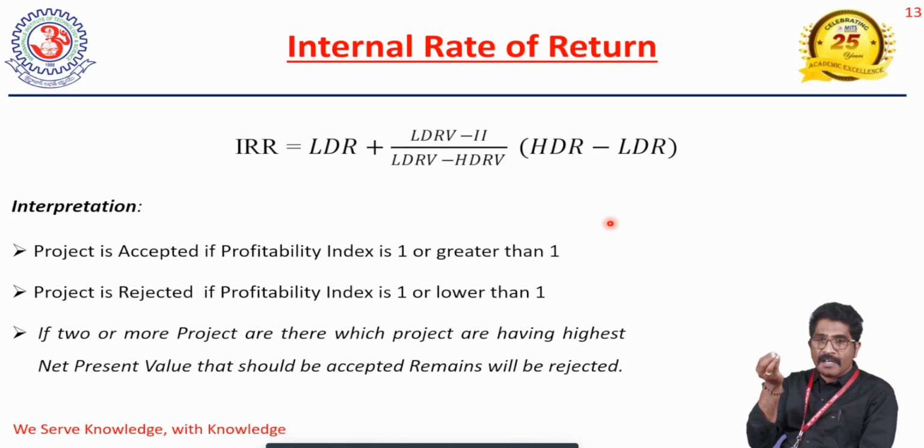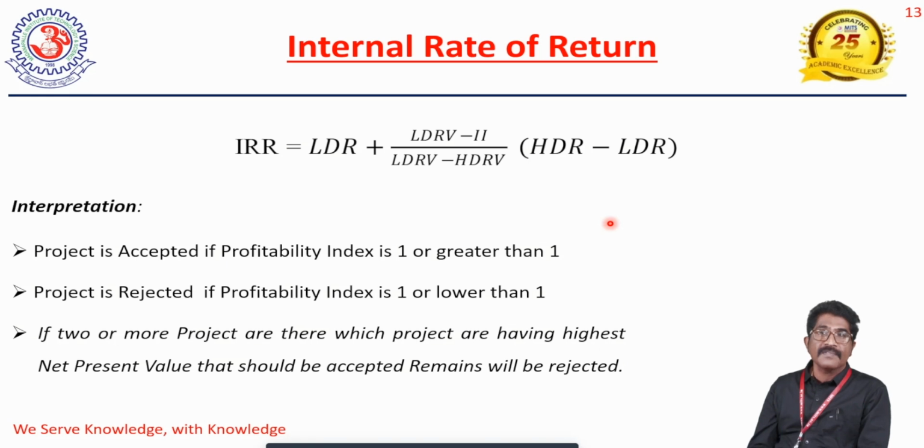If the internal rate of return is greater than the cost of capital, the project will be accepted. If the internal rate of return is lower than the cost of capital, the project will be rejected. So the internal rate of return can be helpful to take the investment decision when compared with the cost of capital. So the cost of capital plays a vital role in the modern techniques and discounting techniques. So that is the internal rate of return.